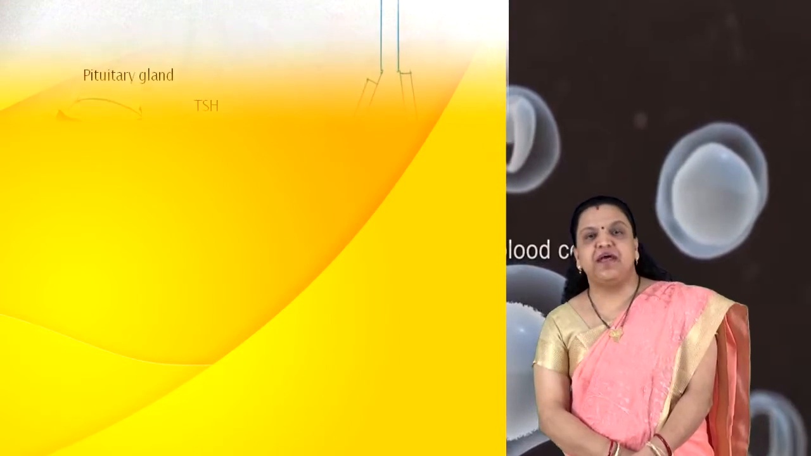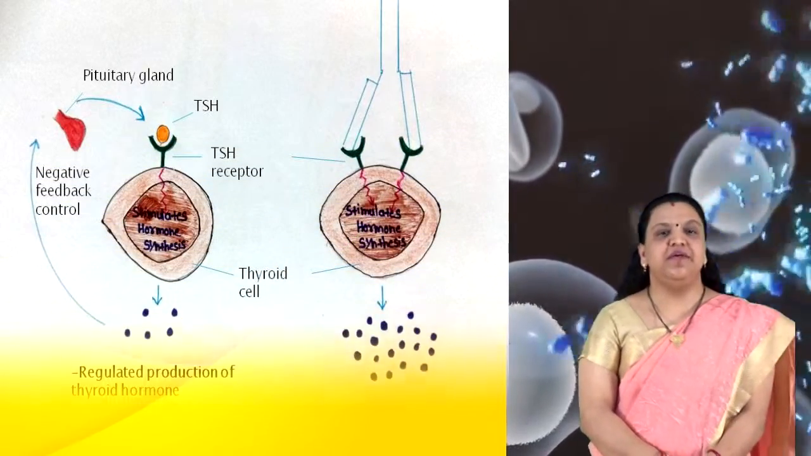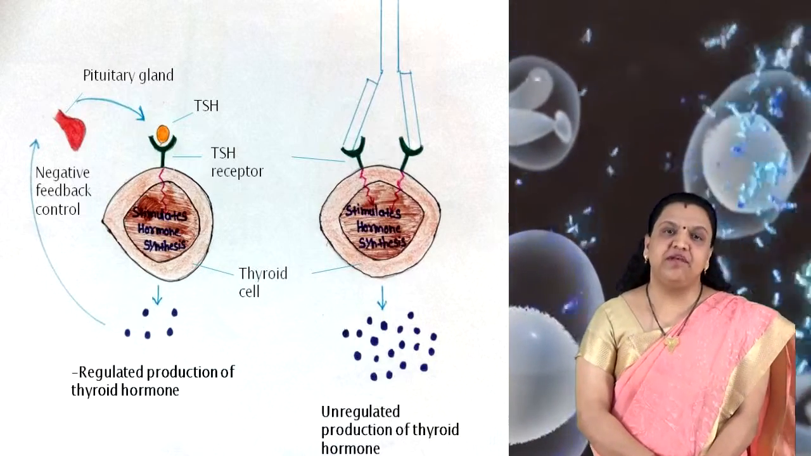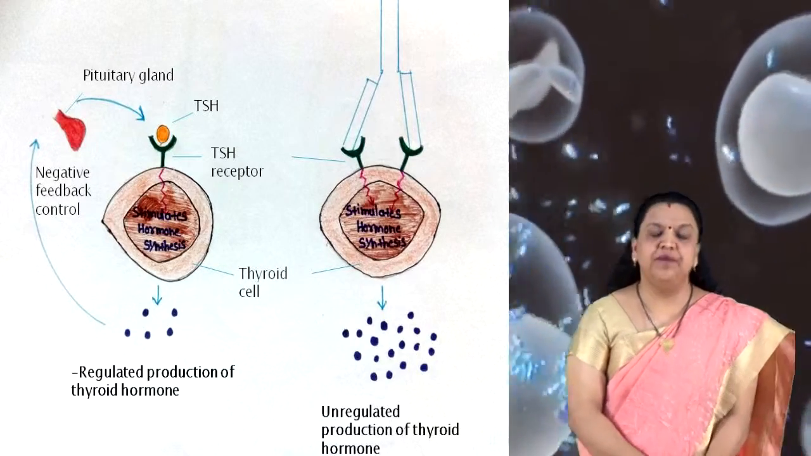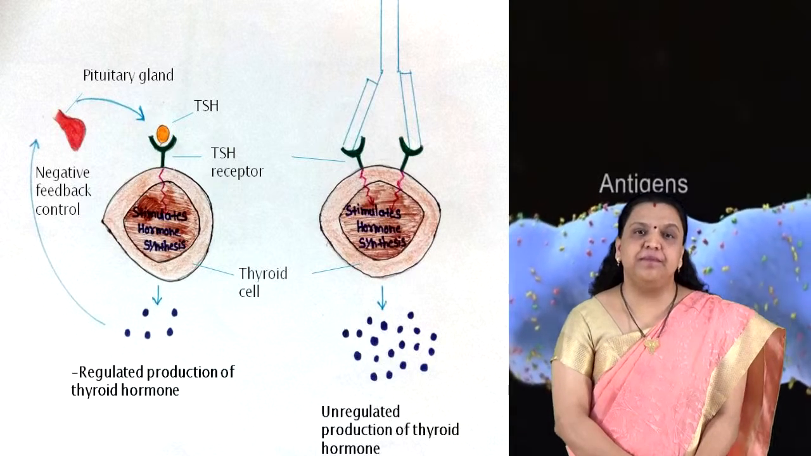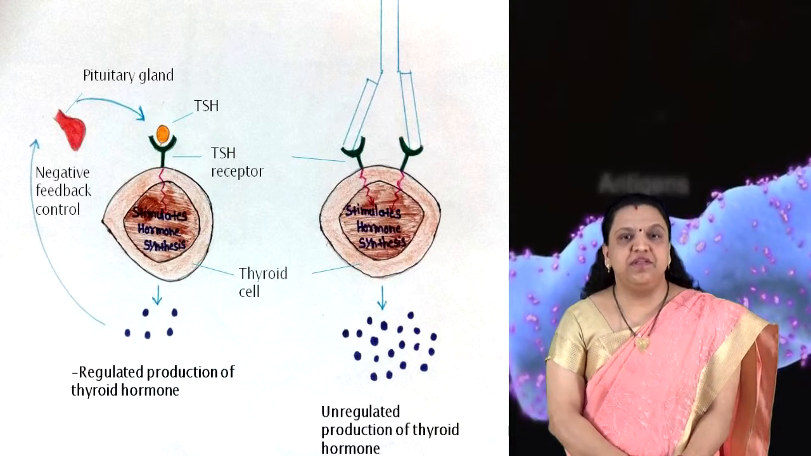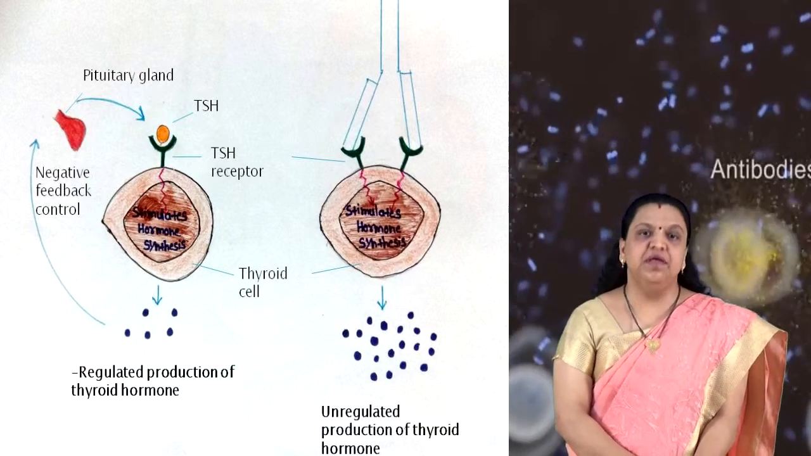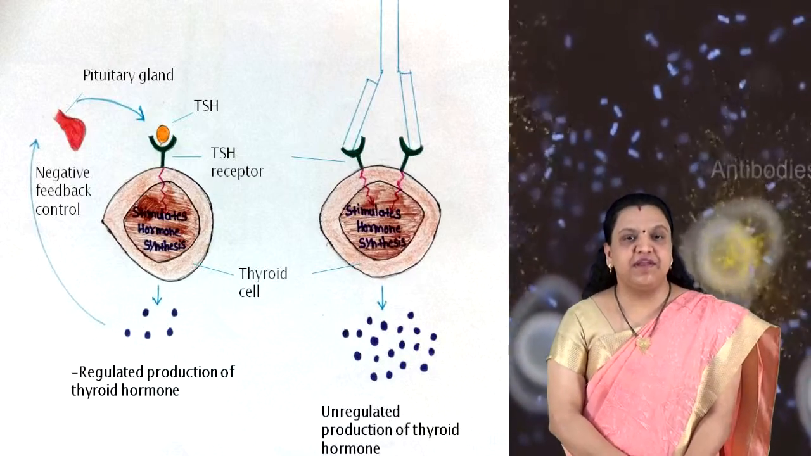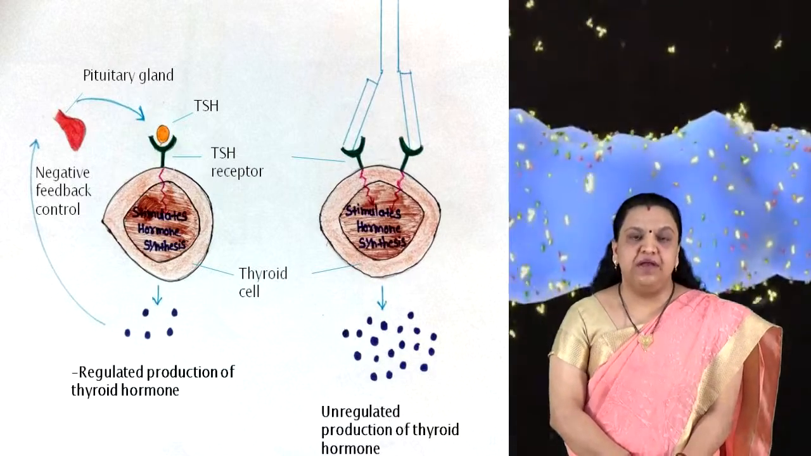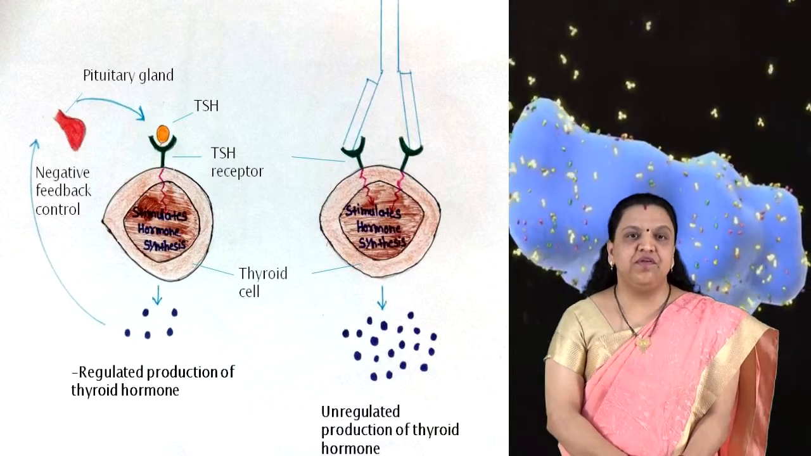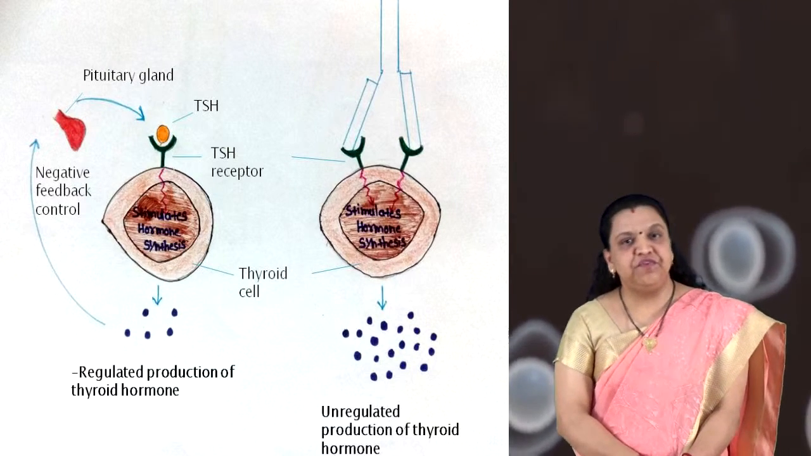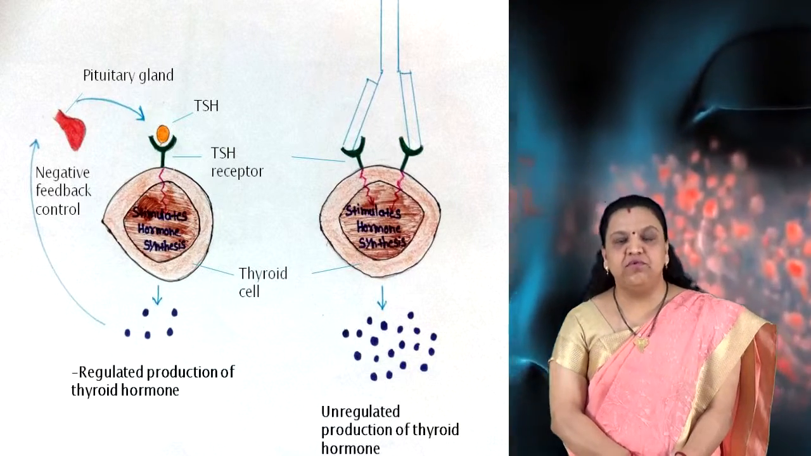This can be well pictured in this slide, where you can see the regulated production of thyroid hormone. The thyroid cells produce thyroid hormone in a manner basically regulated by the TSH receptor. When the TSH hormone, which is secreted by the pituitary, gets associated with the TSH receptor, the thyroid cells are activated and they produce the thyroid hormone. And when a sufficient amount of hormone is secreted, it causes a negative feedback control, which regulates the pituitary gland to stop the production of TSH, and thereby the production of thyroid hormone stops.